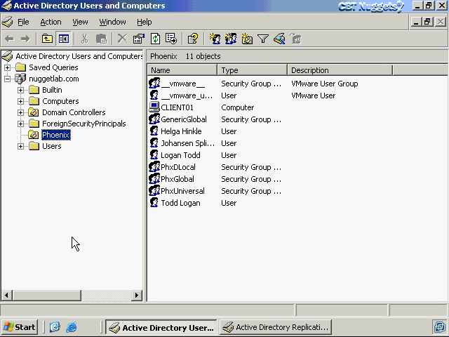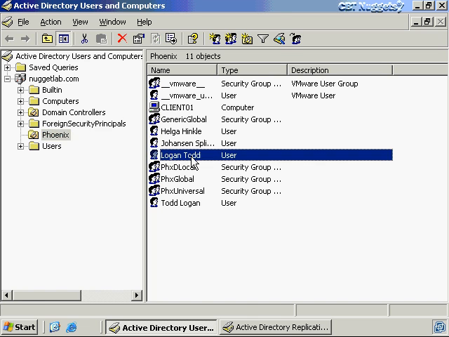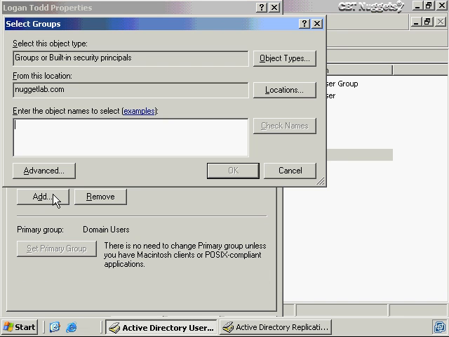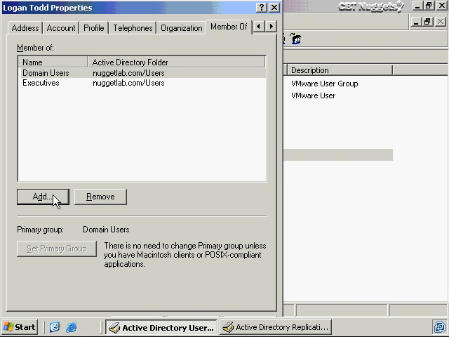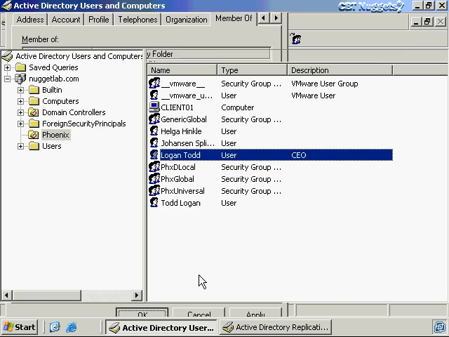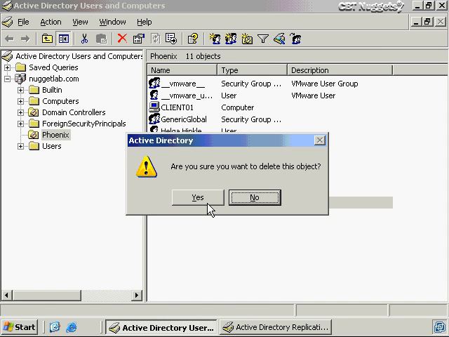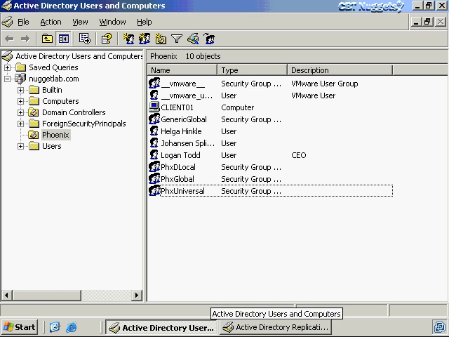So now here I've come back into Active Directory users and computers on the domain controller. There's my Logan Todd account that I have now restored. I can give it the appropriate description now. This is the good user that we want to keep. We want to add them again to the executives security group so that they can access all of that confidential data they need to access. Here's the no good user that we wanted to delete. So I'll select that user, delete that object, and the universe is good again.